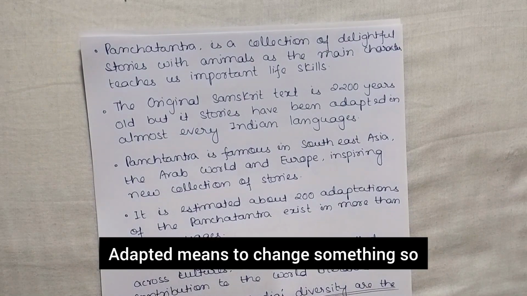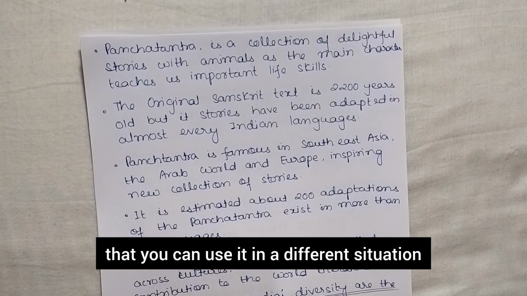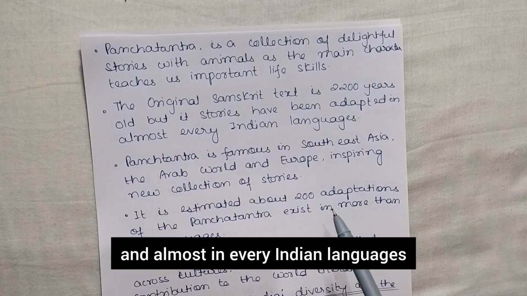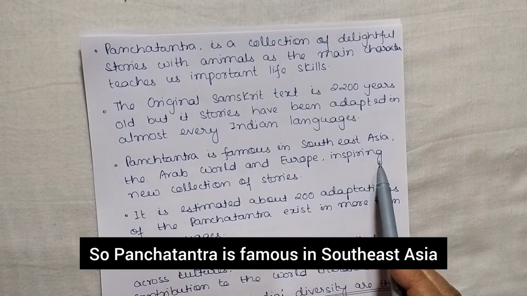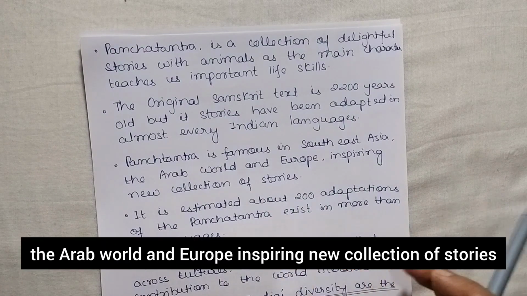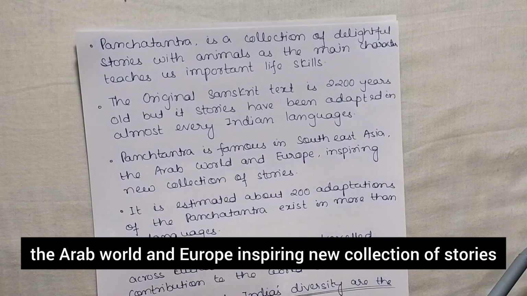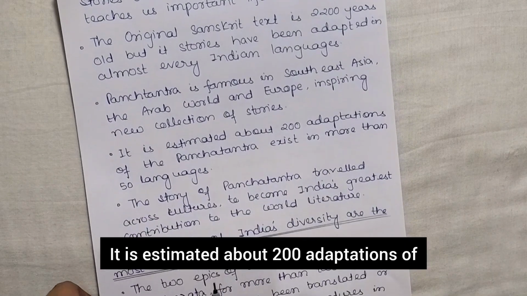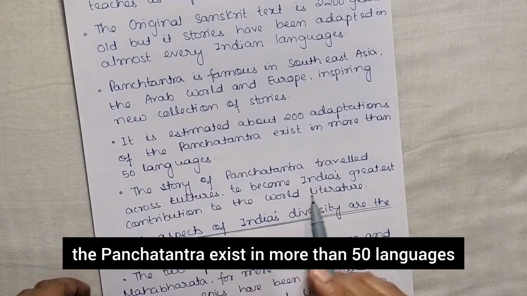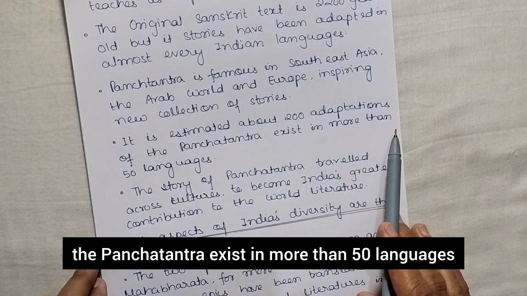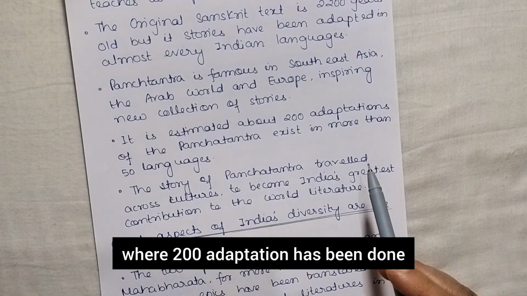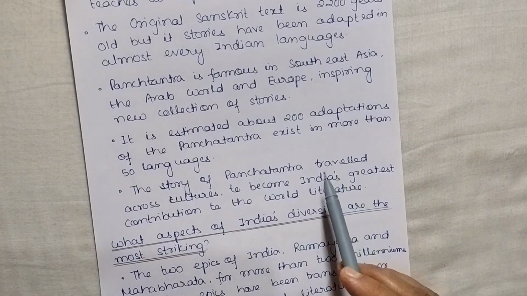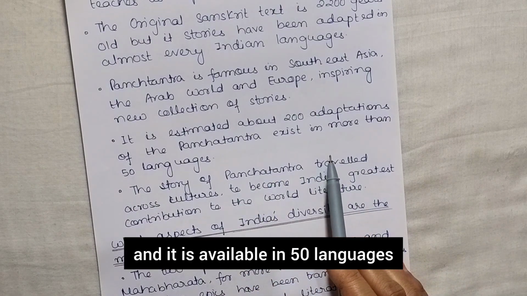Adapted means to change something so that you can use it in a different situation. So Panchatantra is famous in Southeast Asia, the Arab world and Europe, inspiring new collections of stories. It is estimated about 200 adaptations of the Panchatantra exist in more than 50 languages. So Panchatantra is the literature where 200 adaptations have been done and it is available in 50 languages.